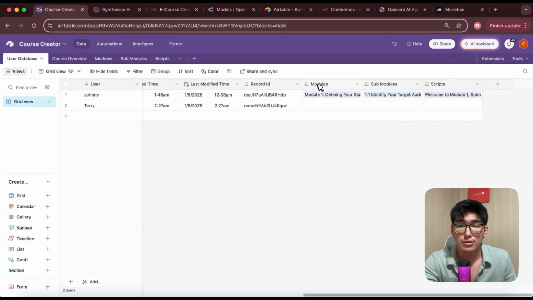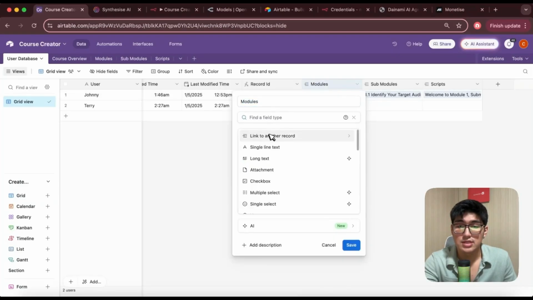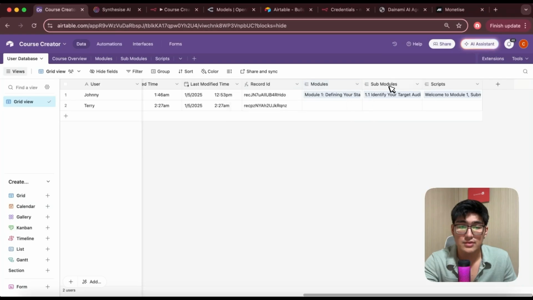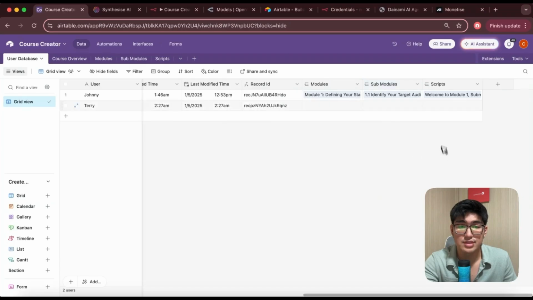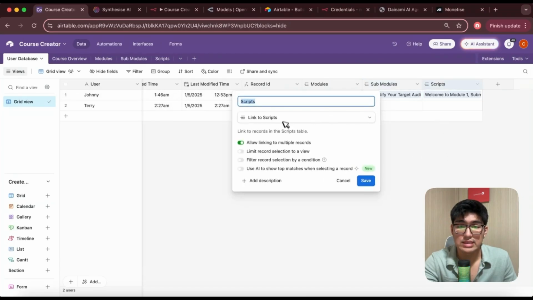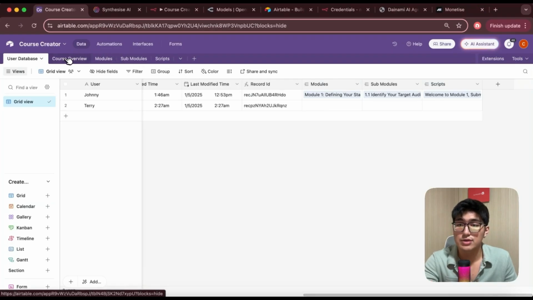And then this is also linked to another table, another record. So you want to create a new field, link to another record, and name it modules. Okay, and then link to submodules as well. So link to submodules, okay, and then script, link to scripts. Okay, now we're going to go into each of the other tables to see what's inside.